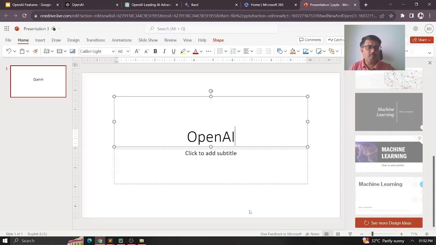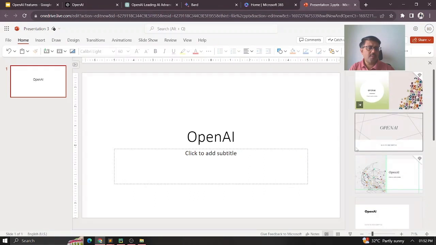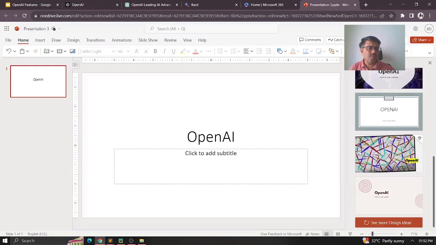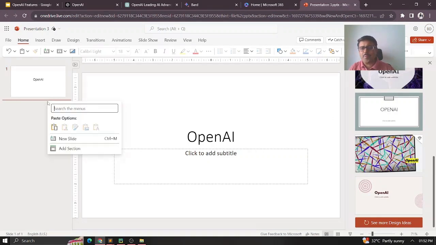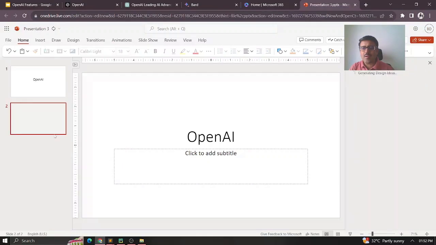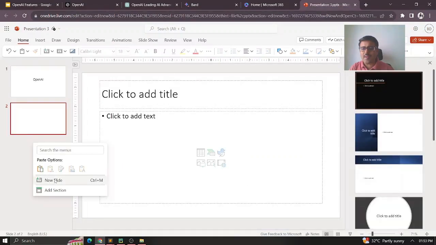So the moment I give that, the layout will get changed again, based on the context. Likewise, this is possible. This is one of Microsoft's products called Copilot, so with that I'll be able to do this. That means I can just keep adding my slides and then copy the content that ChatGPT has given to me.